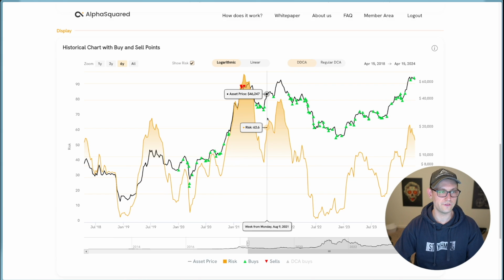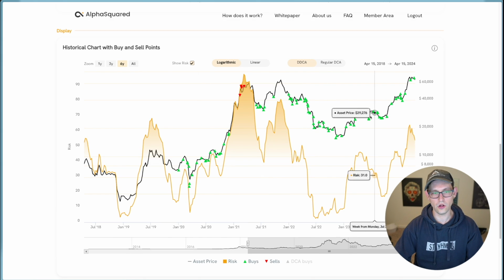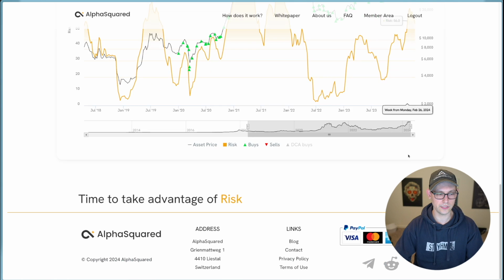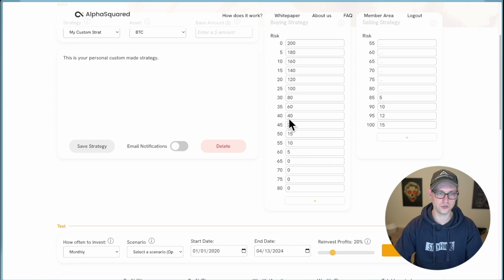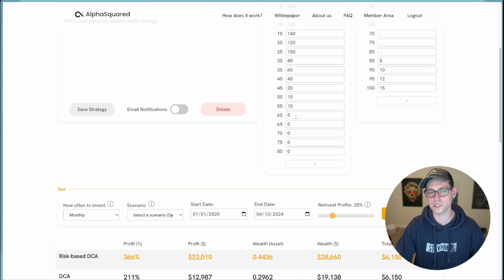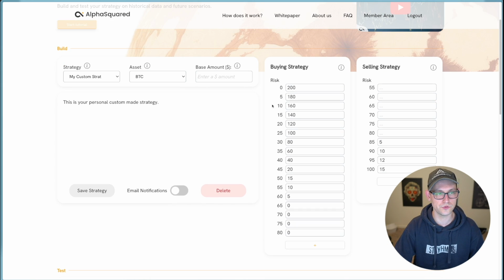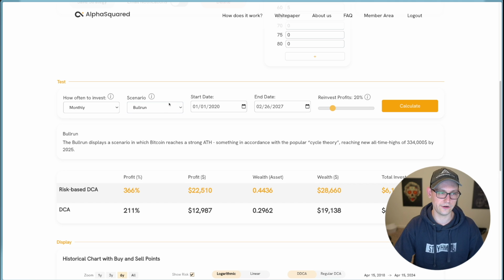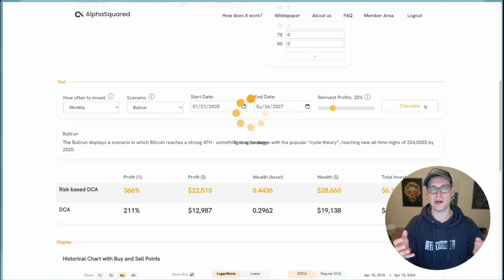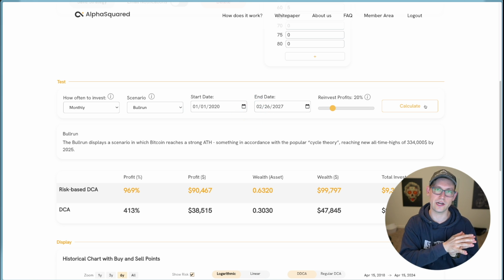And then if you scroll down even further, you can see the historical chart of all of your buy and sell points. And this is going to be really helpful for you to look at your strategy and get an overall perspective of when am I buying, when am I selling, what is the strategy doing well, what is the strategy doing poorly, and under what future scenarios. Like if there's a bull run and I want to calculate this through to 2027, would my strategy perform well under a bull run? If I change it to a recession, would my strategy perform well under a recession? Or is one of those future market scenarios a big blind spot for my strategy and actually going to wipe me out?